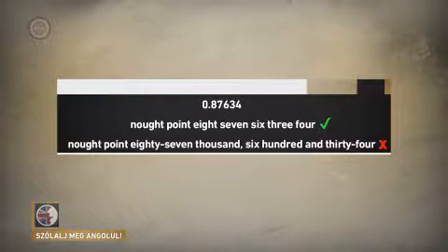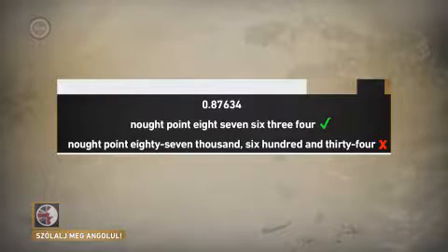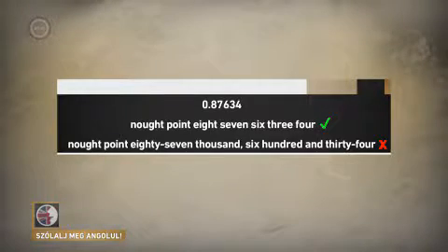It's 0.87634, not 0.87634. And we say 3.56 billion euros, not 3.56 billion euros.